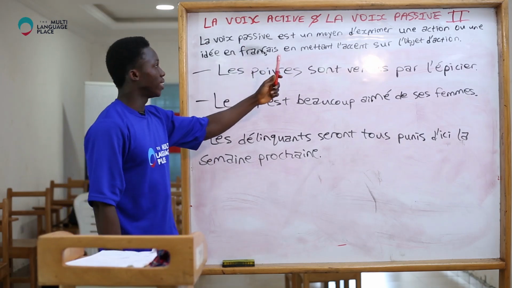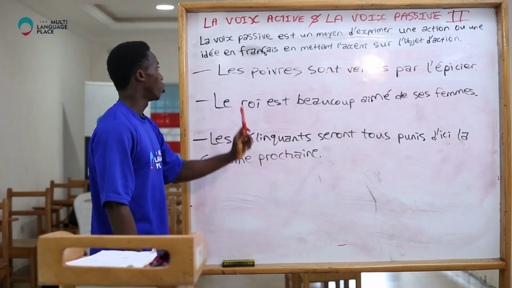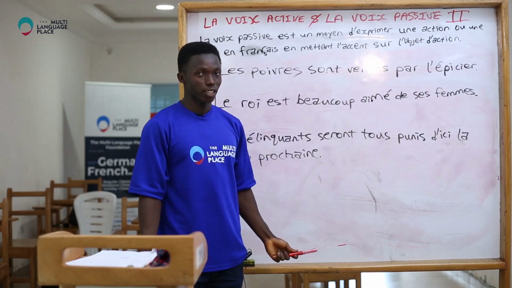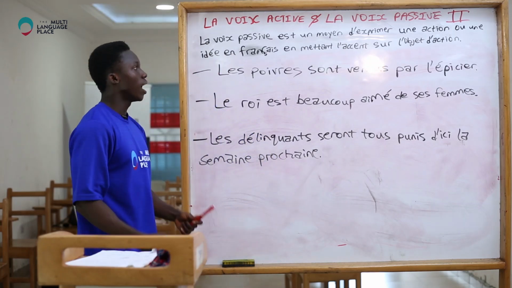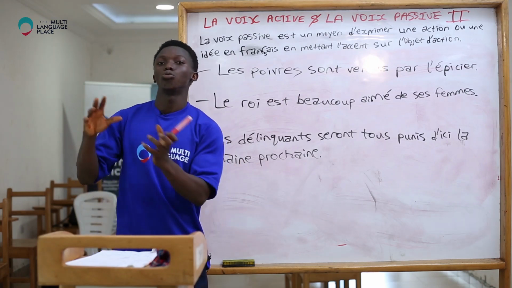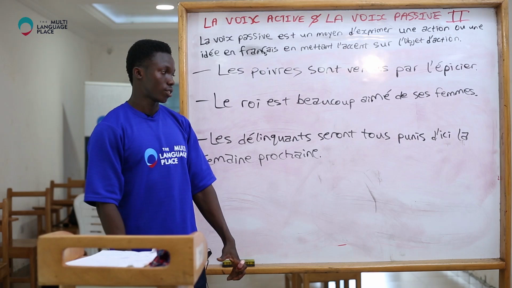La voix passive est un moyen d'exprimer une action, une idée en français, en mettant l'accent sur l'objet d'action. Now, how do we do that? How do we transform sentences in active voice to sentences in passive voice?